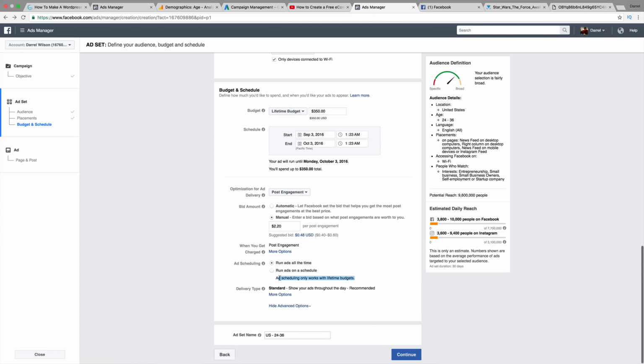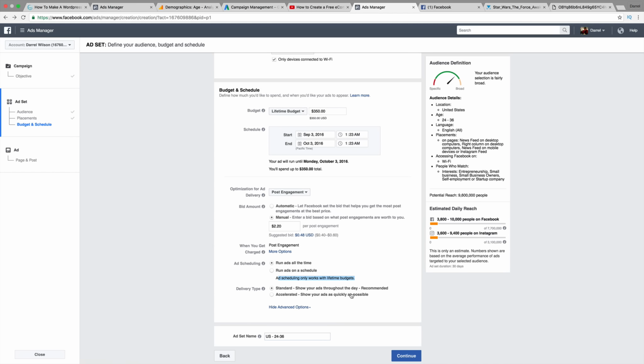Next, let's go ahead and do delivery type. So show your ads throughout the day, recommended, or they have accelerated. Now it's kind of funny because Google AdWords actually recommends accelerated and they don't recommend standard. Now, what does that mean? Standard is they're basically going to extend your budget throughout the entire day and keep it rotating. Accelerated is they're just going to show your ads as fast as possible. So is that really good? I mean, do you think that's good?